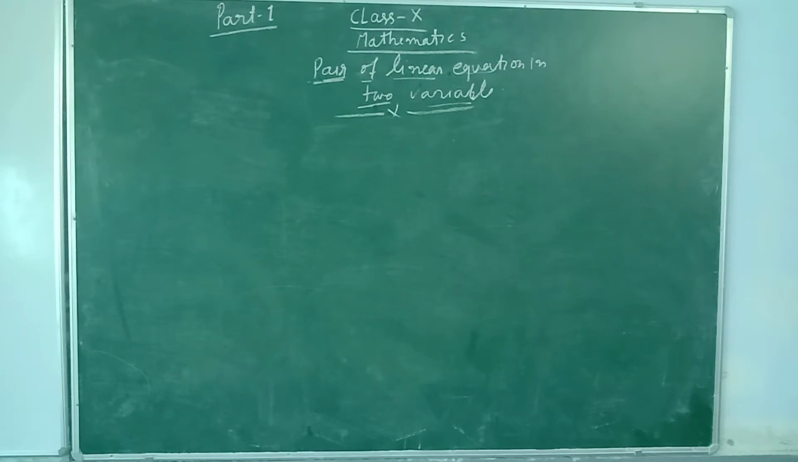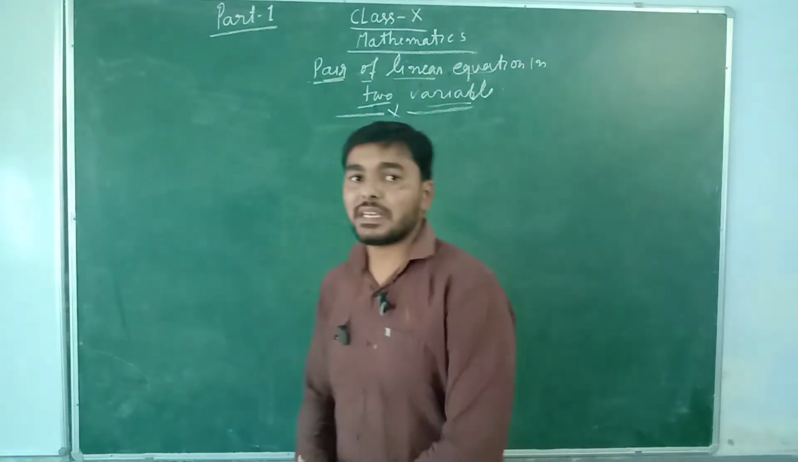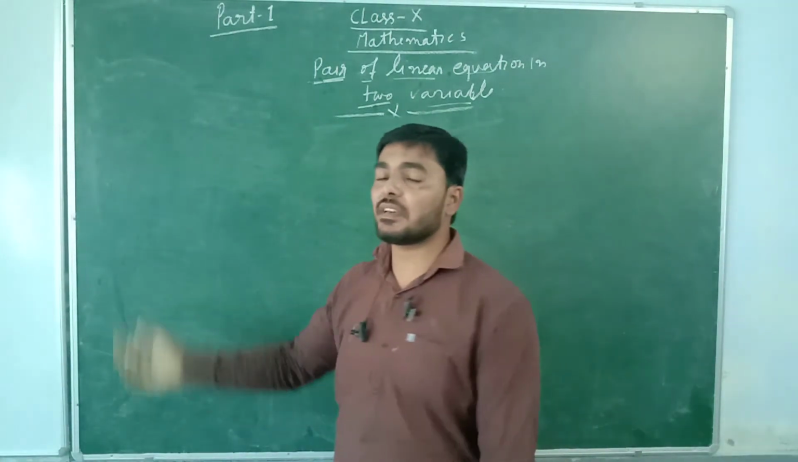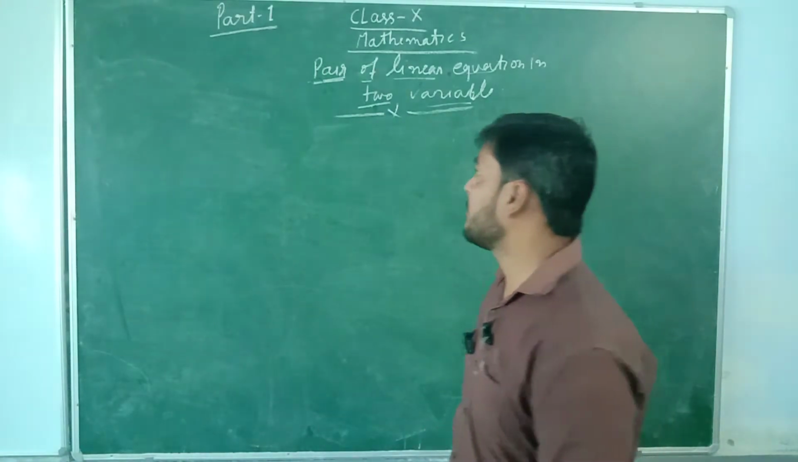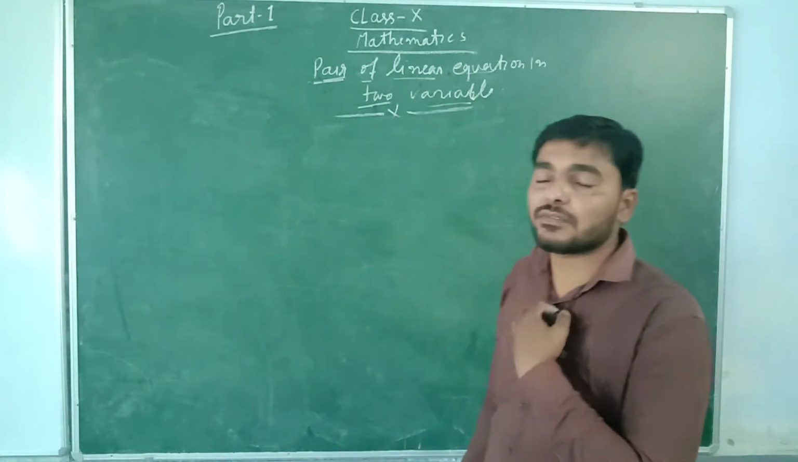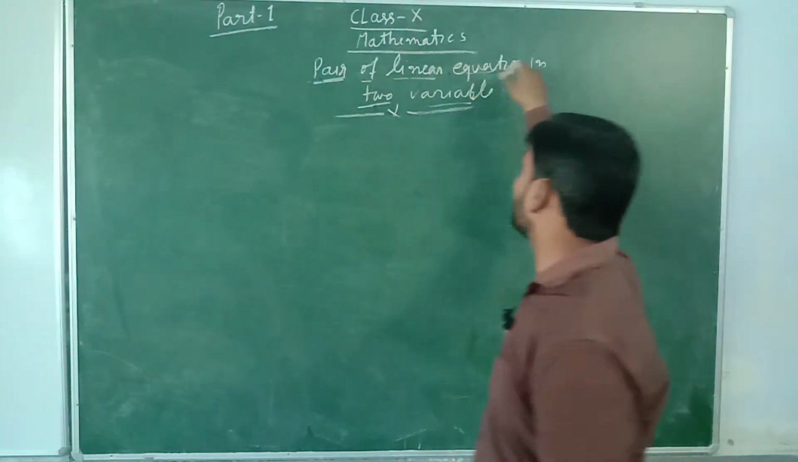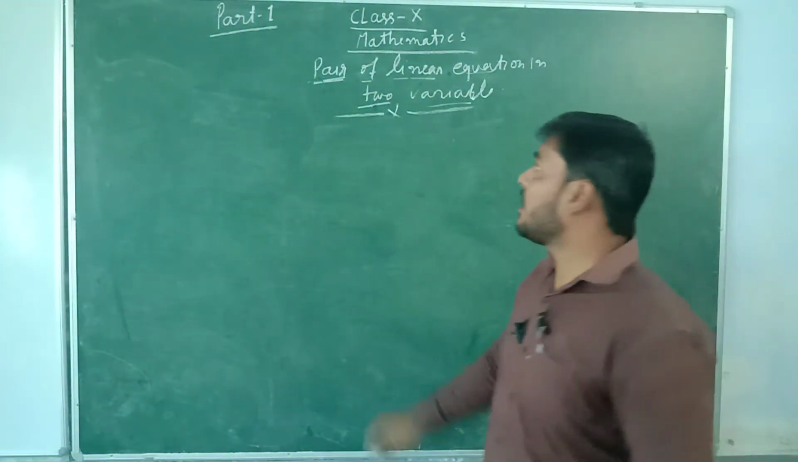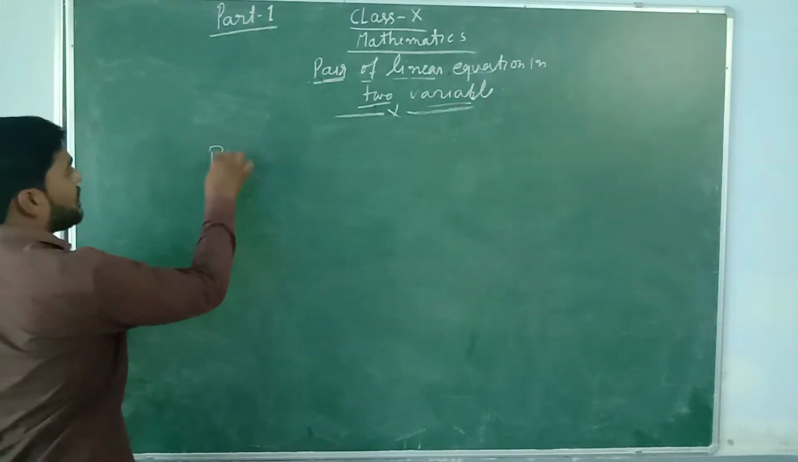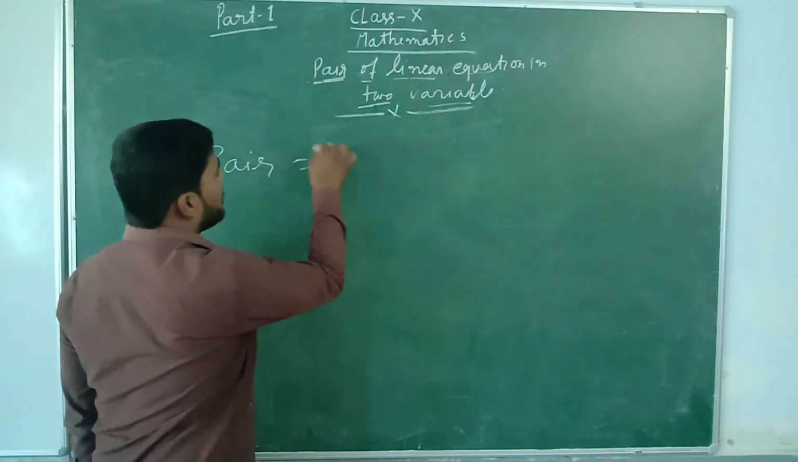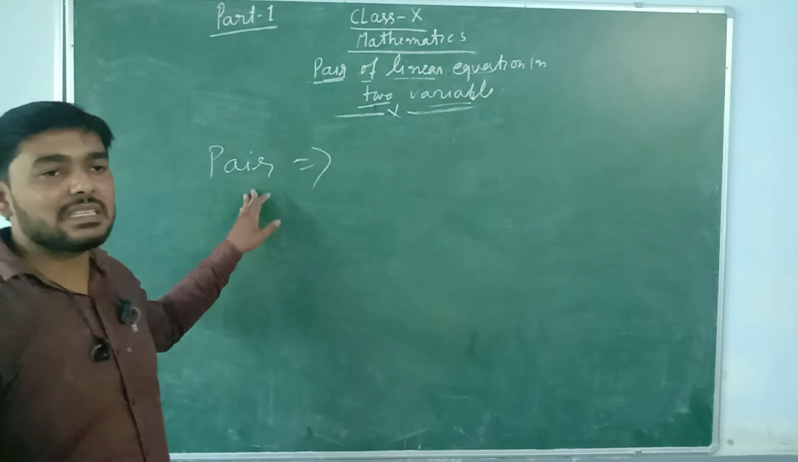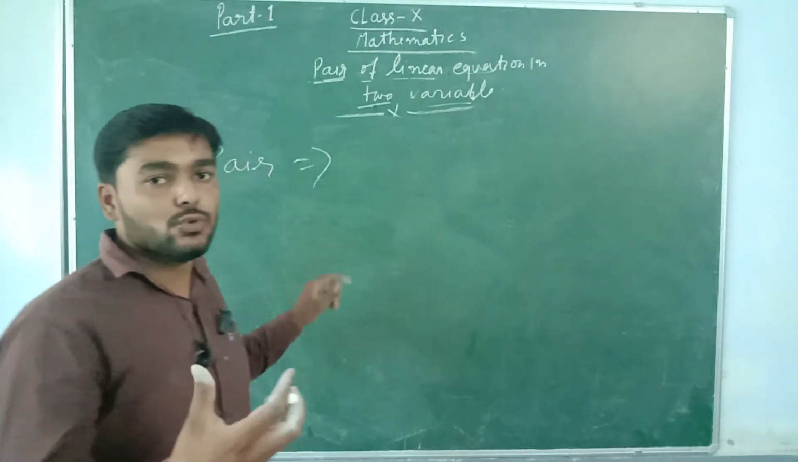Hello students. Now we are going to begin a new chapter of class 10, that is the pair of linear equations in two variables. Now we will elaborate this chapter name completely, that is the pair of linear equations in two variables. Now the meaning of the pair. You all know the meaning of the pair, that is a joda or the two.